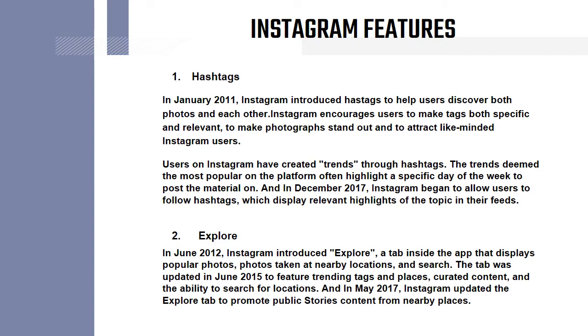In June 2012, Instagram introduced Explore, a tab inside the app that displays popular photos taken at nearby locations, and search. The tab was updated in June 2015 to feature trending tags and places, curated content, and the ability to search for location. And in May 2017, Instagram updated the Explore tab to promote public stories content from nearby places.